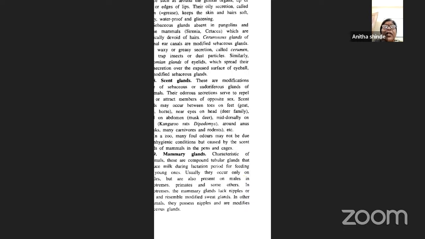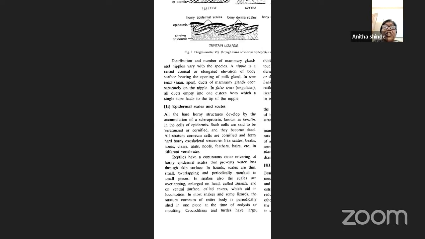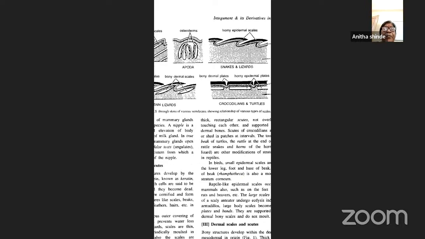So this is the diagrammatic representation of the skin of various vertebrates. This is Apoda, meaning the amphibians. Then you have the snakes, that is the reptiles. Then lizards, and crocodiles. Turtles also come under the reptiles.